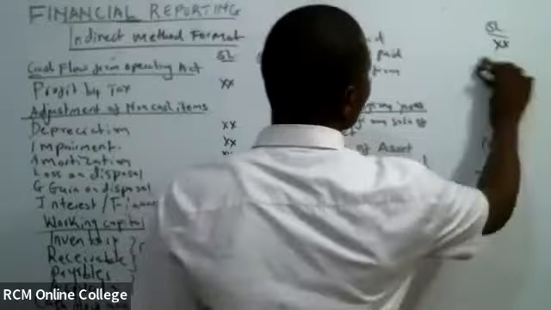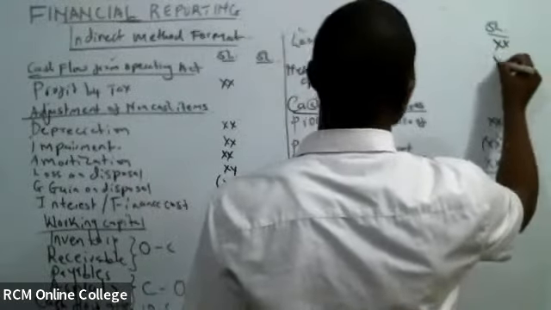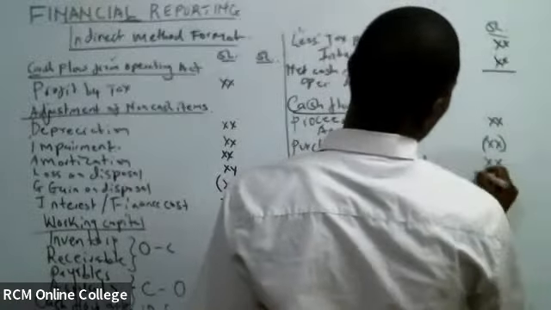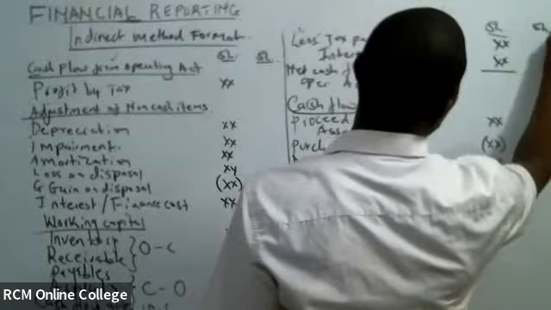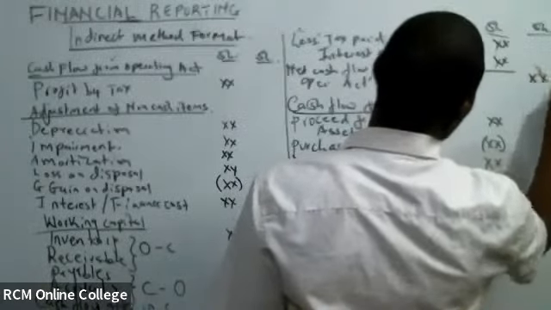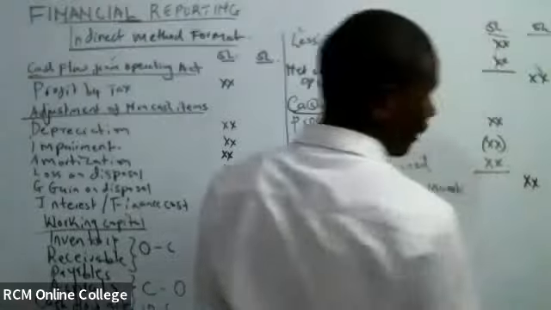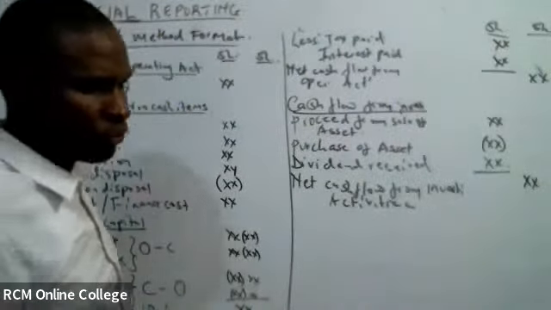Yes, I can change this one. Net cash flow. I have the 2 like that, so that I have my column number 2 hapo. But column number 2 iko hivyo.